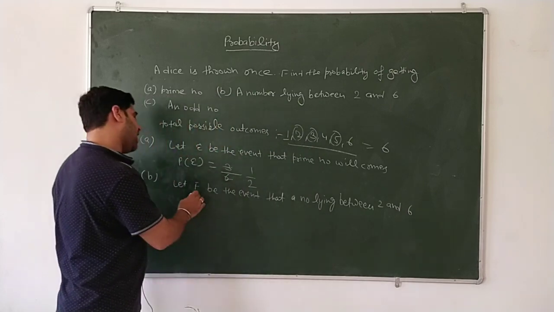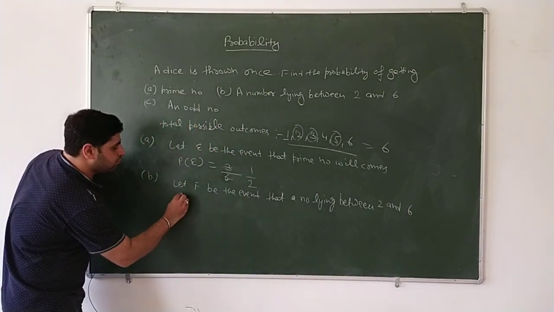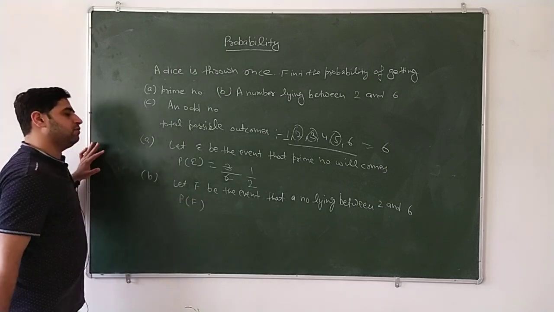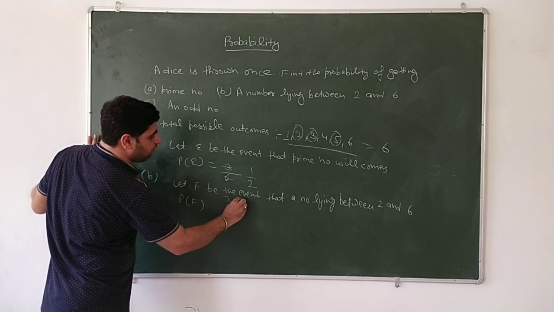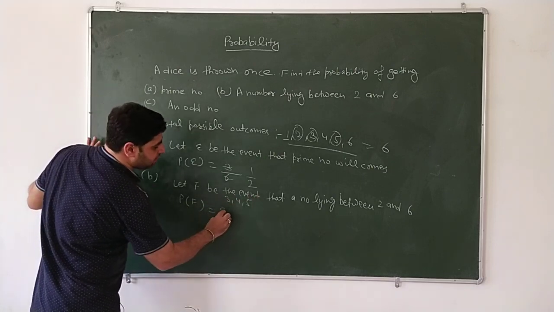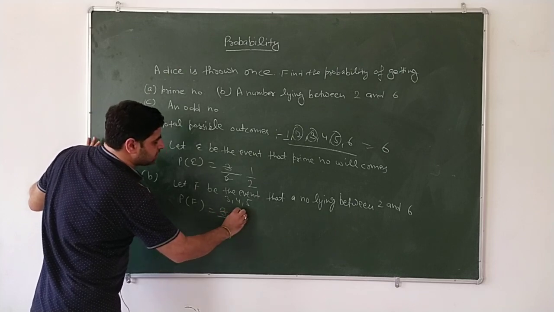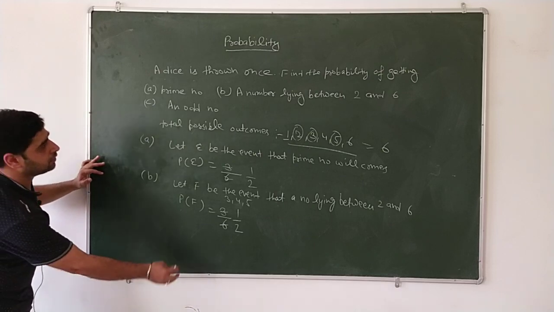You can assume any letter from A to Z. So P(F) is the numbers lying between 2 and 6: 3, 4 and 5. So 3 numbers are there, so 3 by 6. What is your answer? 1 by 2.